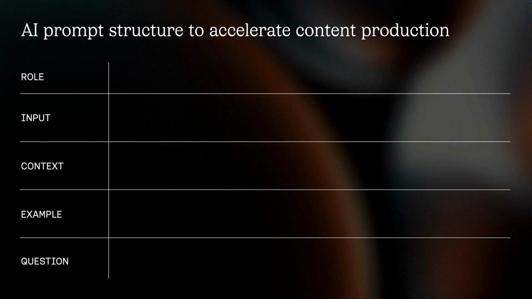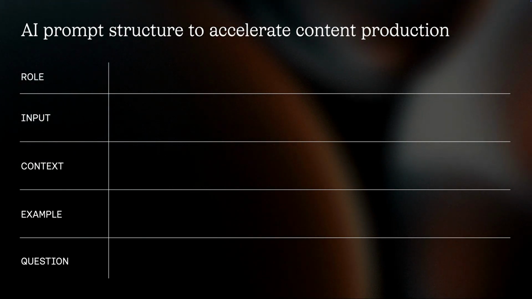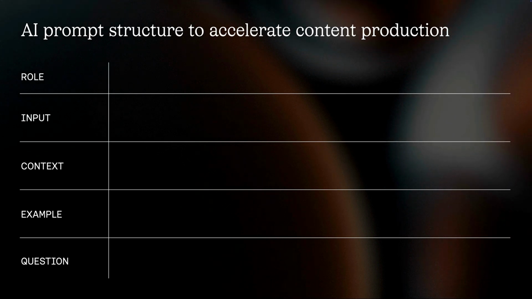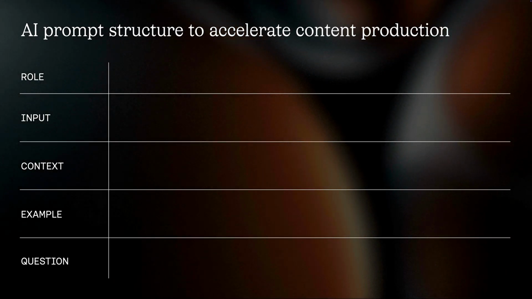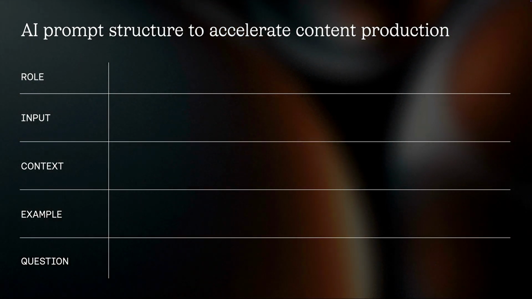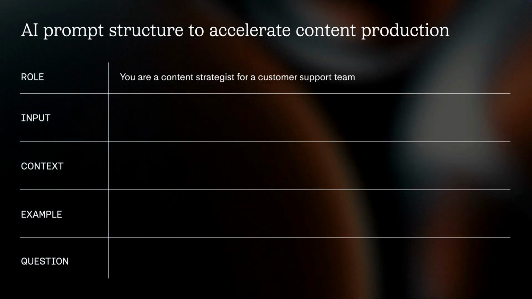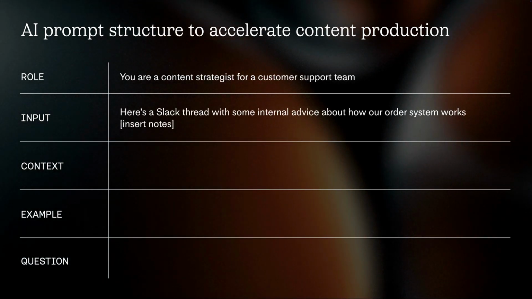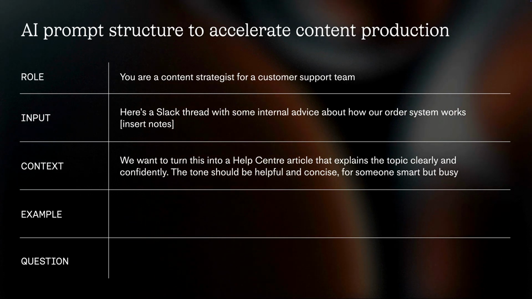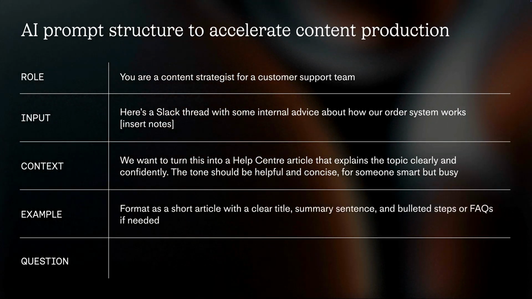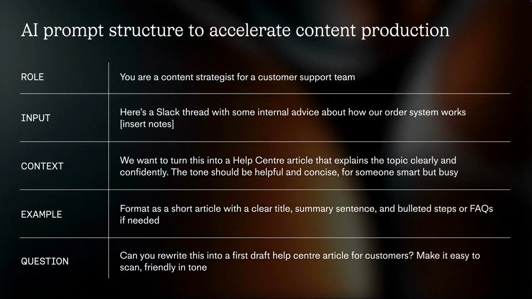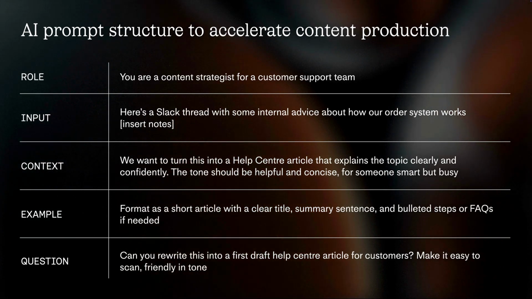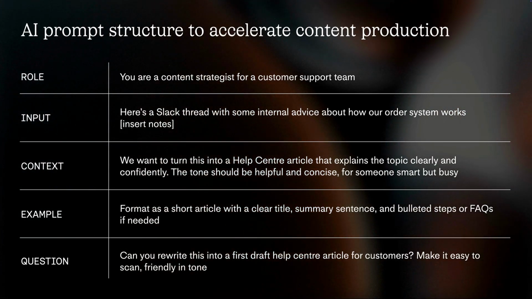So this uses the RICE Q format: role, input, context, example, question. And it will work with any language model you care to use. So you tell the tool what its role is in this task, then you give it any context it needs, you give it an example of how you want it to output the result, and then you restate the question. This structure helps the AI stay focused and gives you a first draft faster.